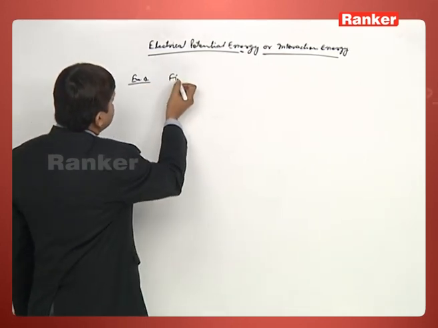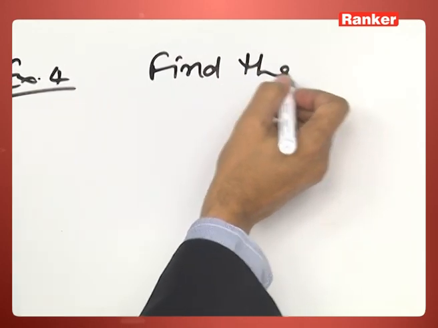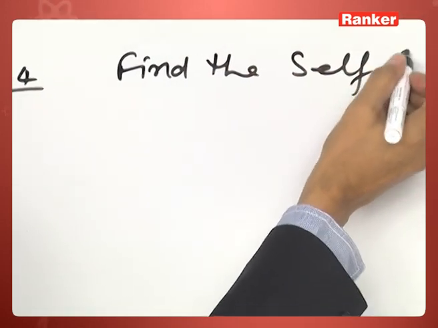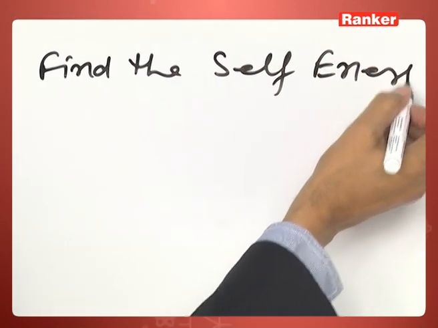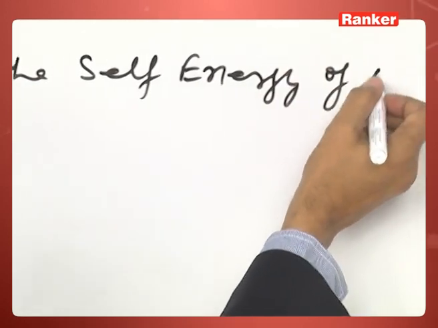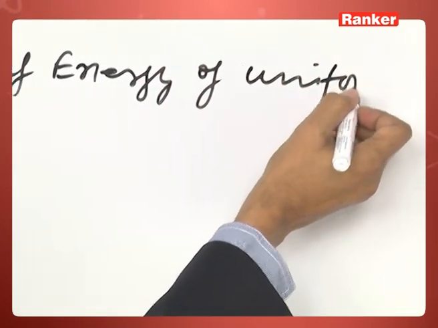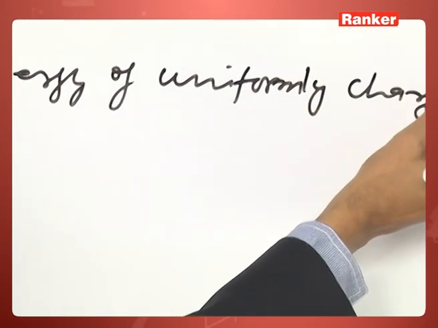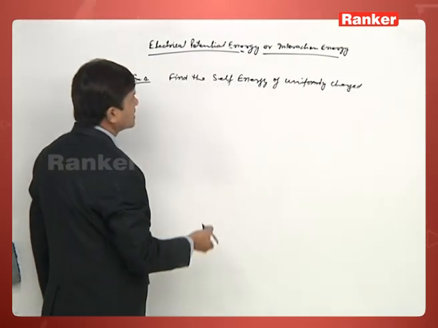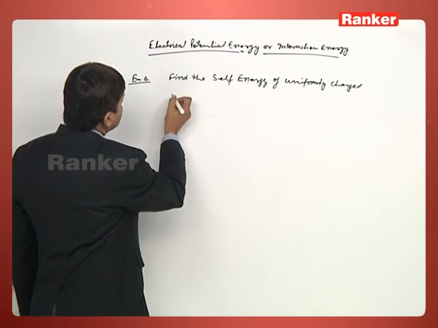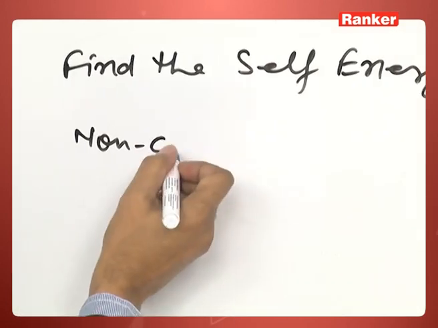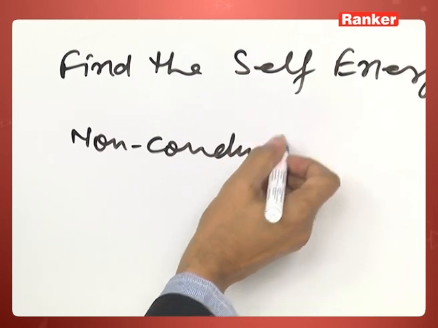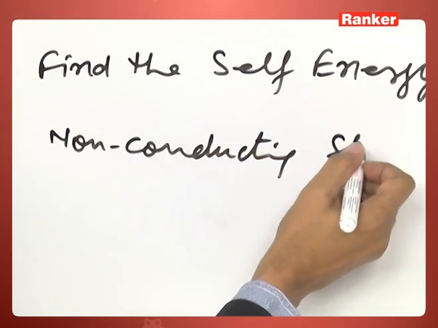Find the self energy of a uniformly charged non-conducting sphere.